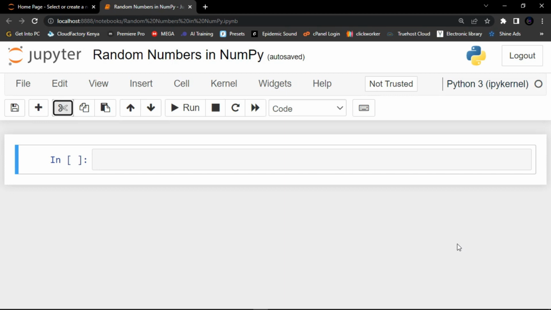Now this is lesson 1 on NumPy random, and we are going to have a very profound series on NumPy random.